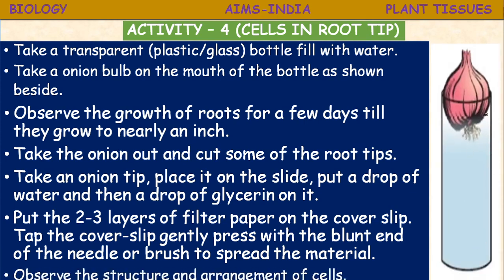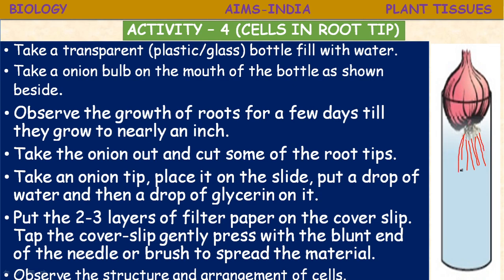The bottle, either made of glass or plastic, must be transparent, and observe the growth of the roots for a few days, till they grow to nearly an inch in size. Within 1 or 2 days these white colored roots will grow.